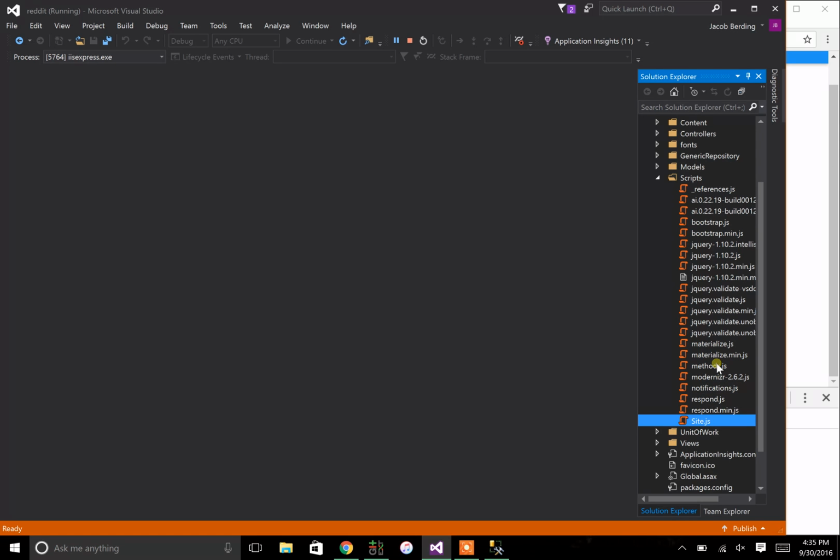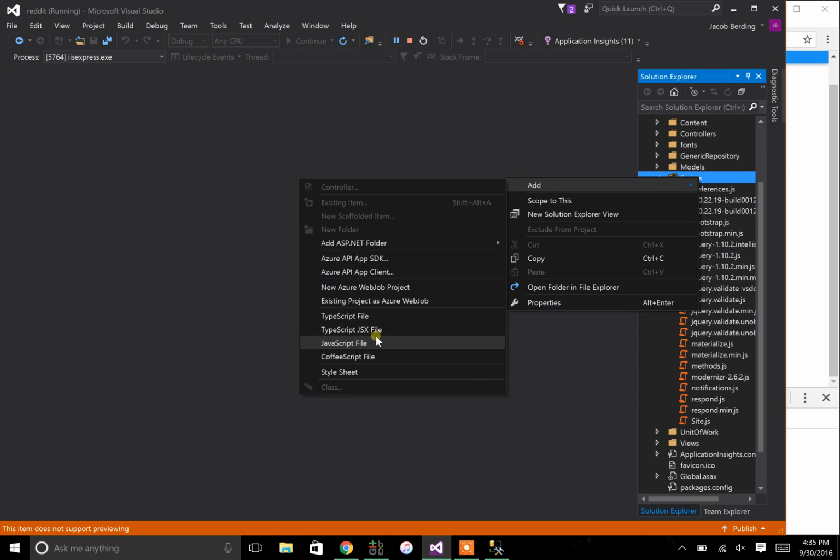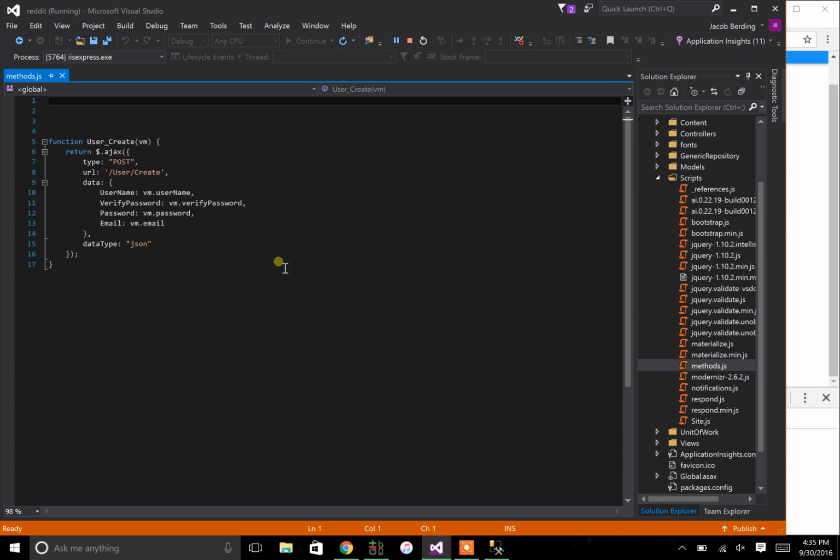I also create, and to create a file, you just right click, add JavaScript file. Then from there, I create a methods folder or file, and this is the bread and butter between the controllers. So in this file, we will connect to the controllers by stating the controller name and the method that we want to call. The data passed back and forth will be through our data call in Ajax. And that all ties back to the models. So that's how we know what data we want to pass back and forth.